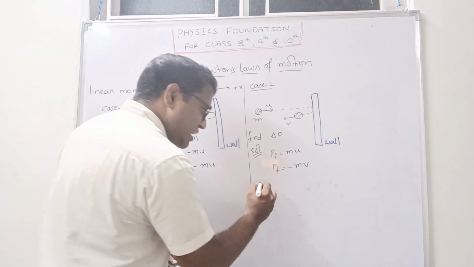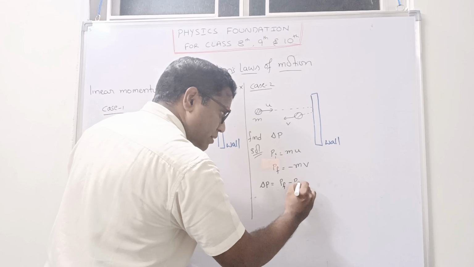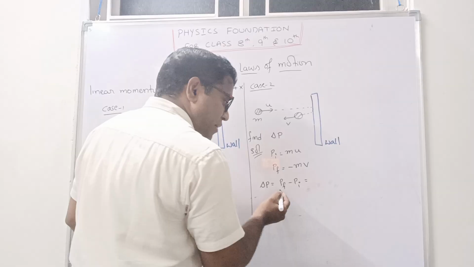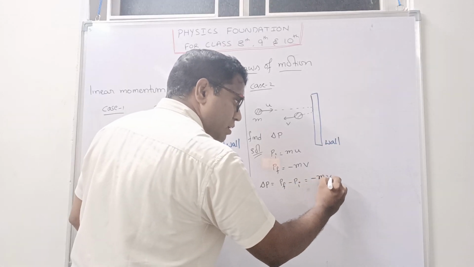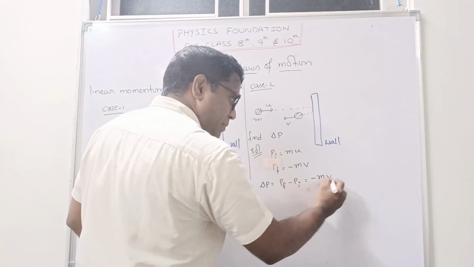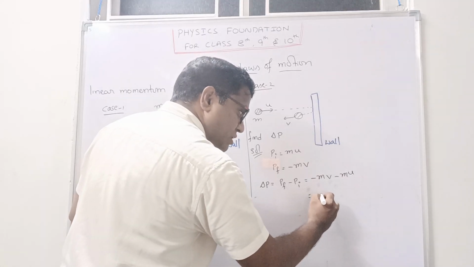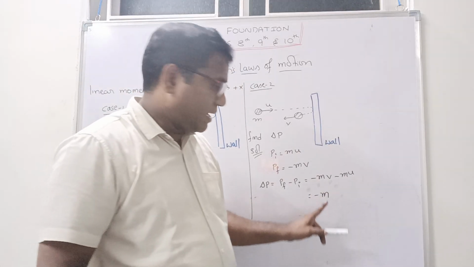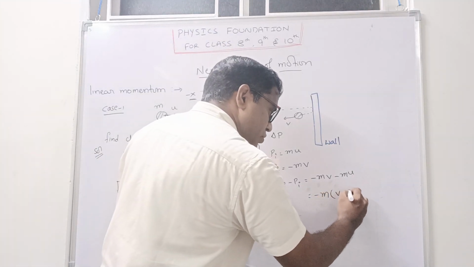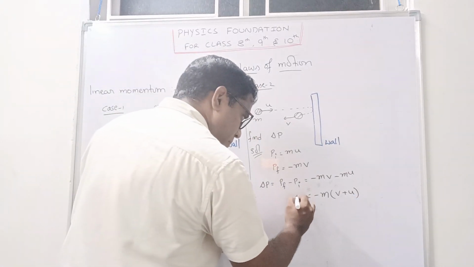And now change in momentum, delta p. Delta p is equal to final momentum minus initial momentum. How much will we get here? Final momentum is minus mv. And initial momentum is mv. So here I will take minus common and m common. So here I will get v plus u. And this is delta p.